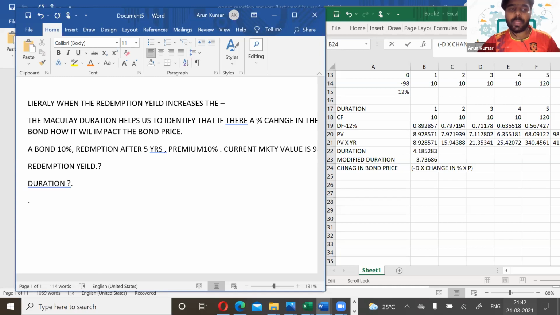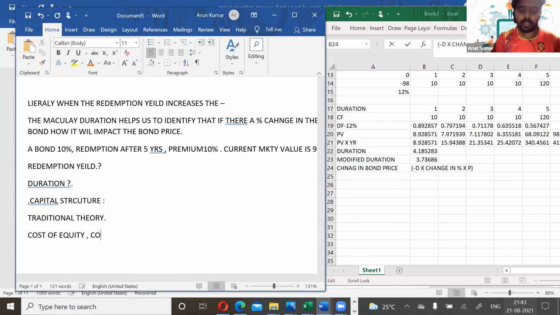Yeah, right. In capital structure theory, the first theory is the traditional theory. The traditional theory says that there is cost of equity plus cost of debt.